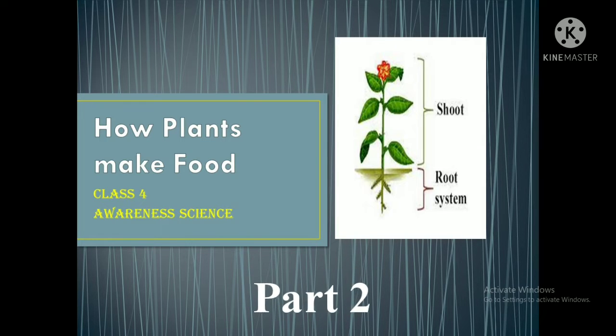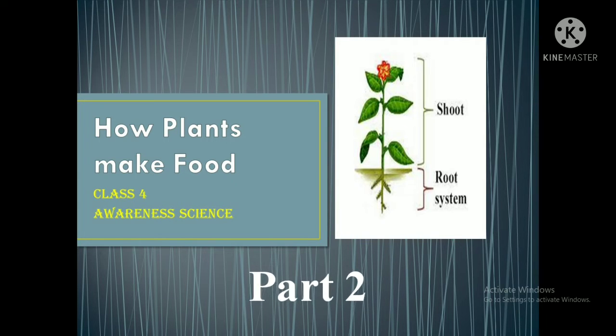So now we have studied about photosynthesis, the structure of the leaf, and the term photosynthesis, what happens. We have studied about stomata also. Now how the food is produced there, what happens there, we'll see.